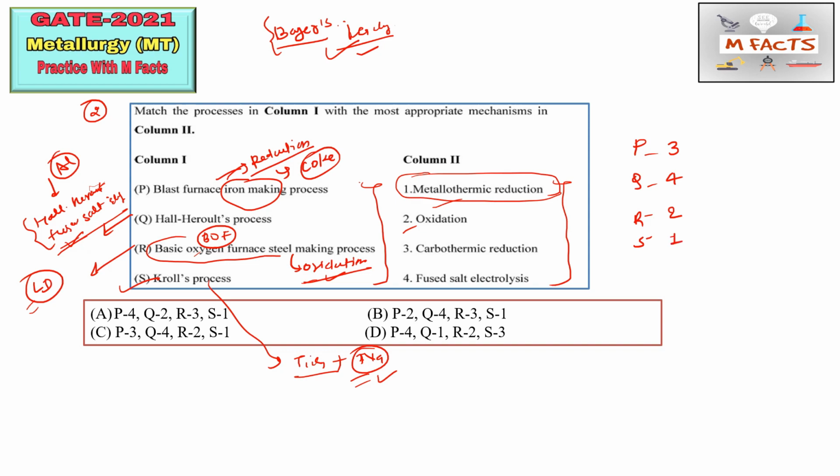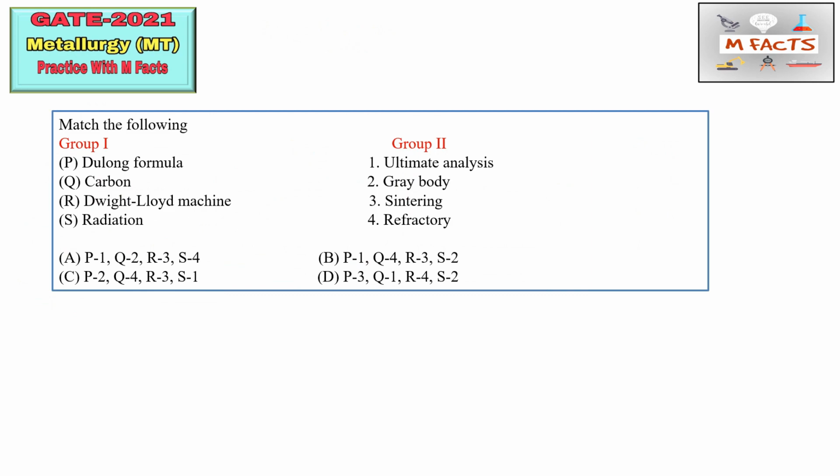So we have the code 3421. Options starting with anything other than 3 we can cross. So the A option is wrong, the B option is wrong, the D option is wrong, and C is correct. This is the way of learning from matching type questions. You can learn many things from one matching. I recommend you do as much matching as you can before the GATE exam. Now this is matching question number 3.